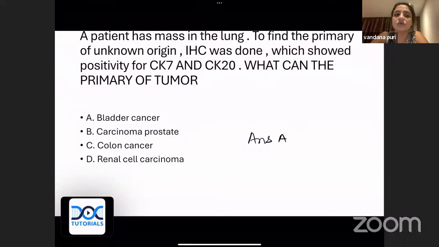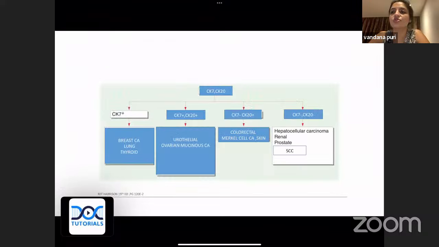So let's start. This is a patient who has a mass in the lung, and to find the primary of unknown origin, IHC was done. One of the very important uses of IHC is to identify the origin of a primary of unknown origin. And please remember, CK7 and CK20 are very important questions. Remember, CK7 and CK20 are cytoplasmic markers. So you all should remember this chart.